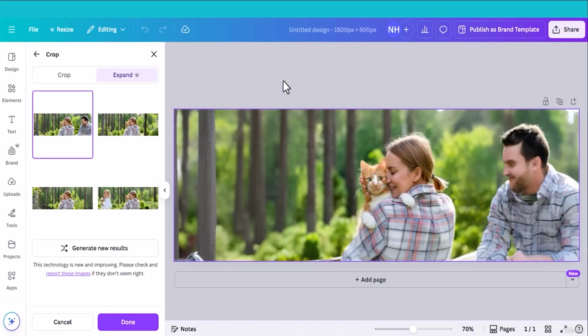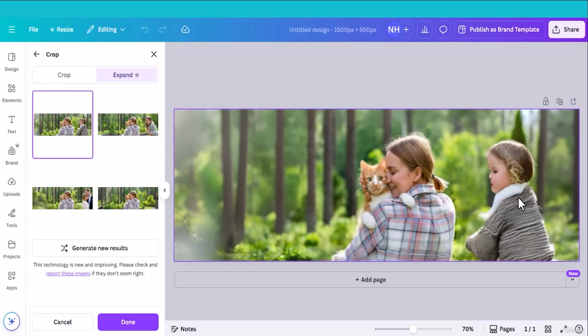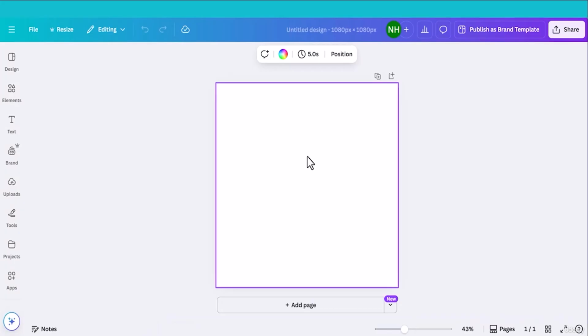In this video, let's talk about one of Canva's coolest features, the Magic Eraser. Magic Eraser is for removing anything you don't want in your image, whether it's background clutter or weird stuff from an AI generated image, or just something that doesn't fit the vibe. AI images are awesome, but sometimes they add random awkward things. With Magic Eraser, just brush over what you don't want and Magic Eraser will remove it easily. Let me show you how to use Magic Eraser.